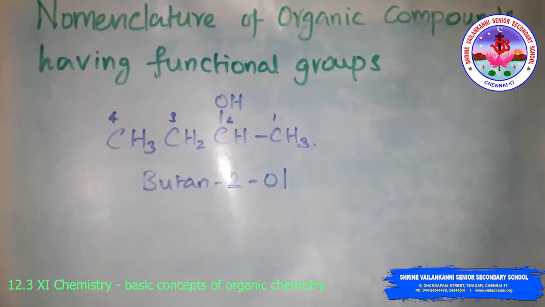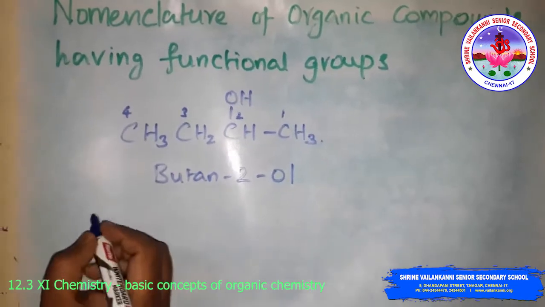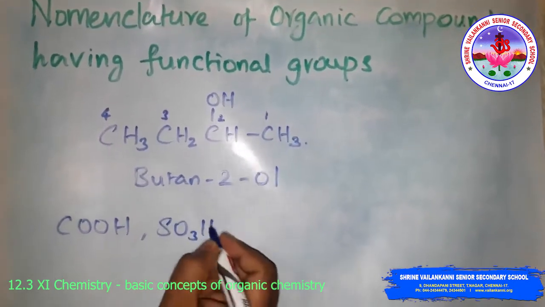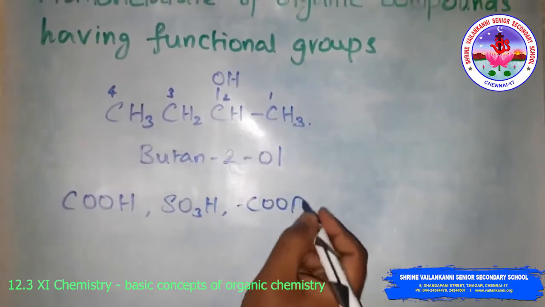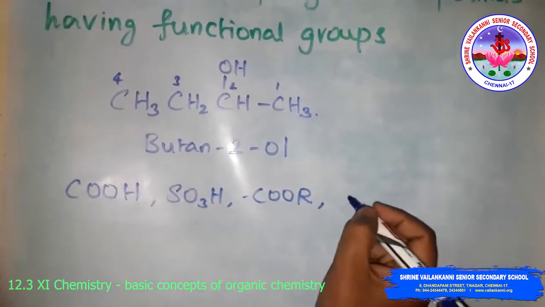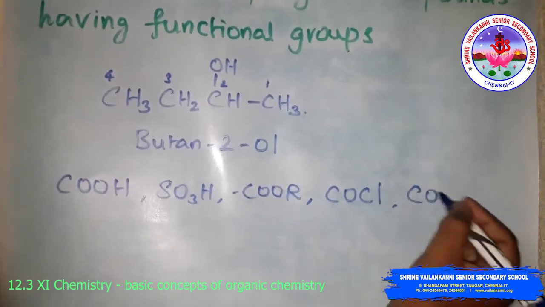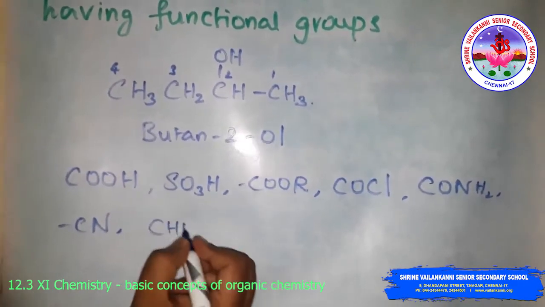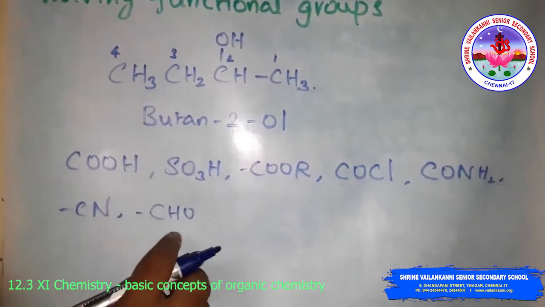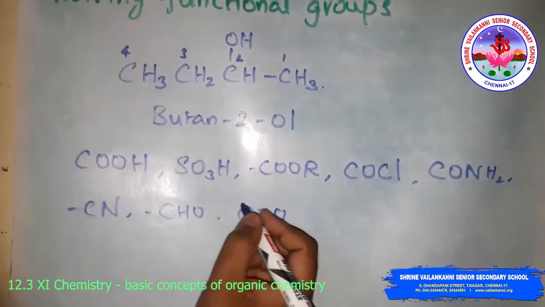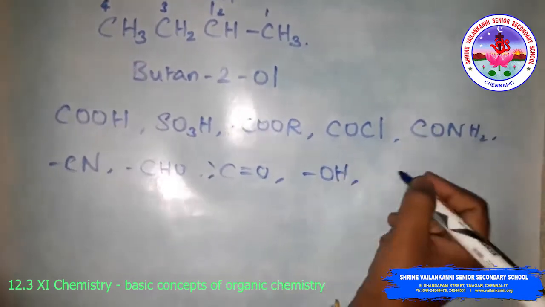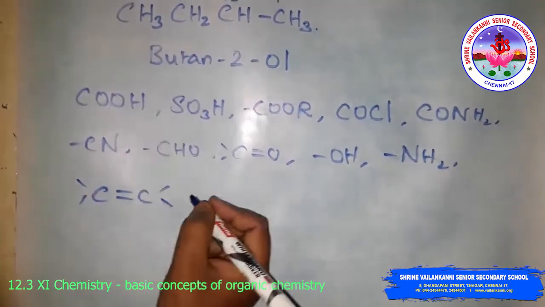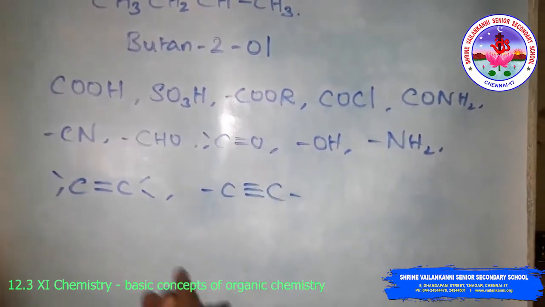This is the priority order you must follow: first the carboxylic acid, then SO3H, then COOR, where R is any alkyl group, then COCl, then CONH2, then CN, then aldehyde, then ketone, then alcohol, then amine, then alkene, that is a carbon-carbon double bond, then carbon-carbon triple bond. This is the order of priority.